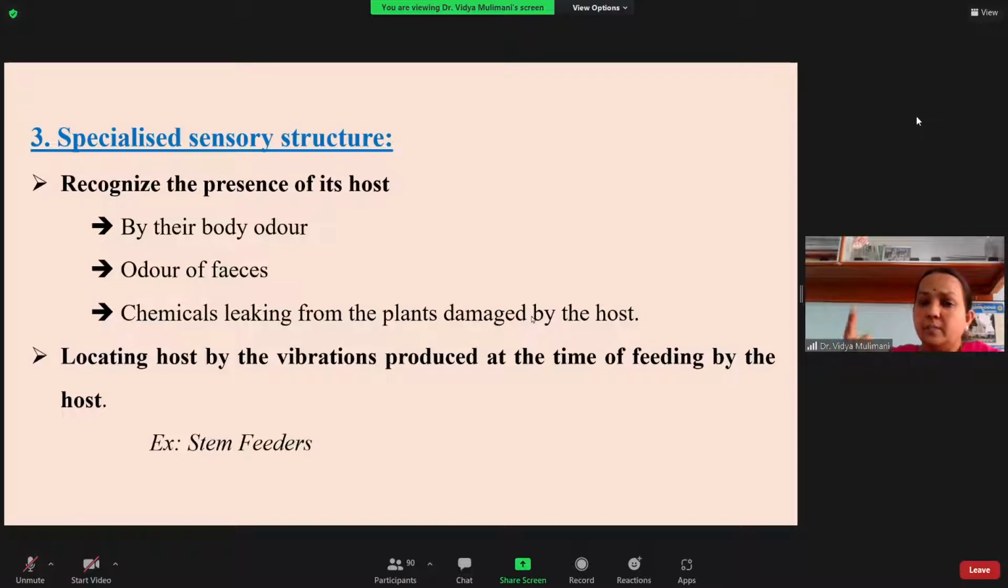So in these three ways, the parasitoid locates the host. One is the chemicals oozed out from the plant after the caterpillar feeds on it, which are used by the parasitoid. And the second one is the chemicals coming out from the fecal matter.